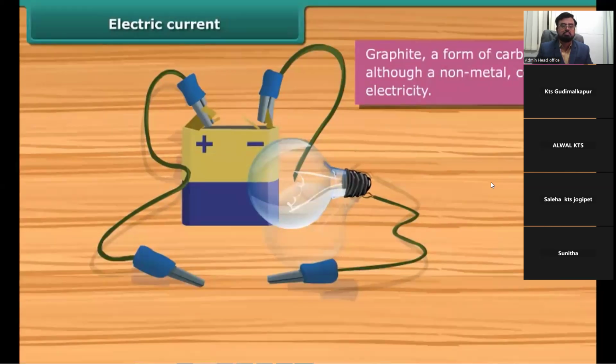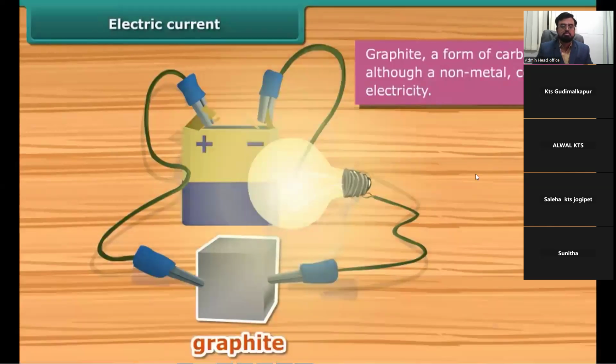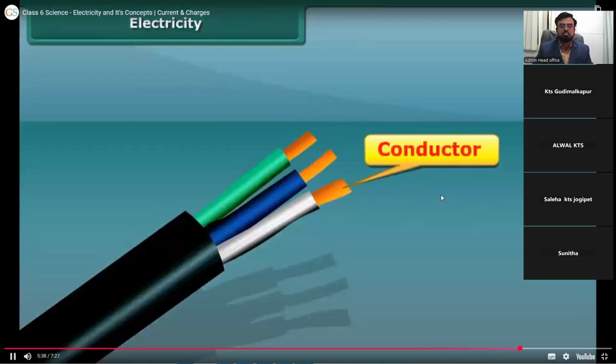Pencil lead is made of graphite. It is a form of carbon. It is a non-metal, but it is a conductor of electricity. It can be tested whether a given material is a conductor of electricity or not.